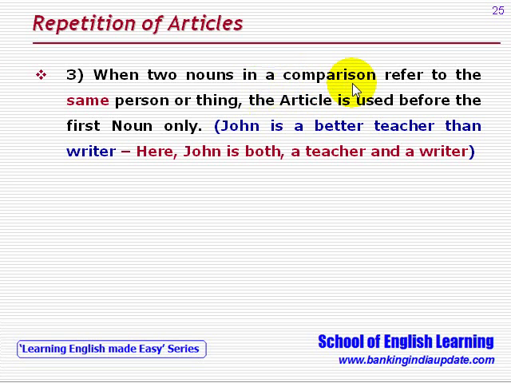When two nouns in a comparison refer to the same person or thing, the article is used before the first noun only. For example, John is a better teacher than writer. So here John is both a teacher and a writer. So the article a has been used for the first noun only, not for the second.